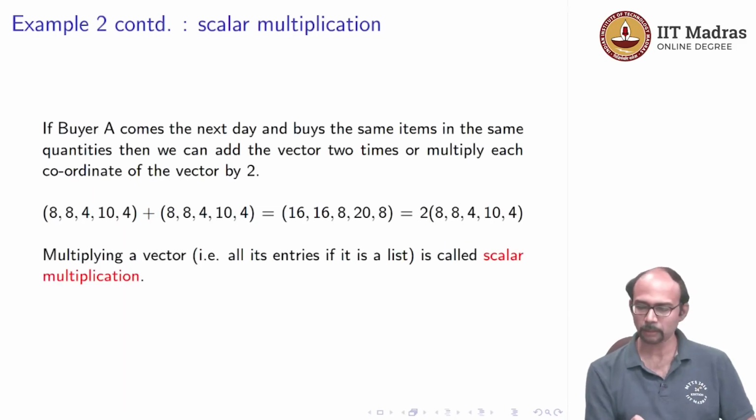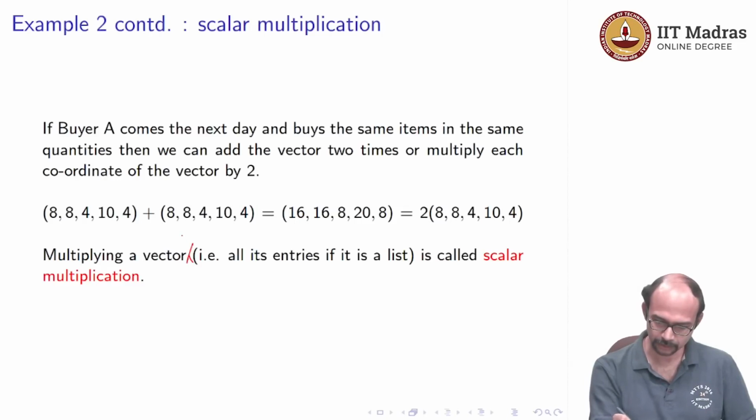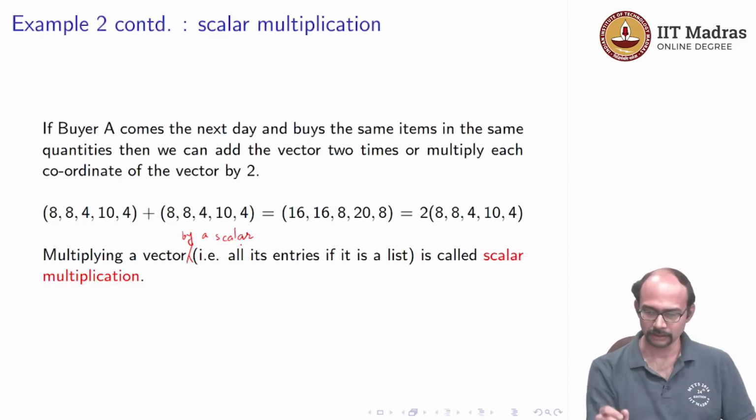Okay. So multiplying a vector by a scalar. So maybe here we should have by a scalar. So that is what the slide says. Multiplying by a scalar is called scalar multiplication.